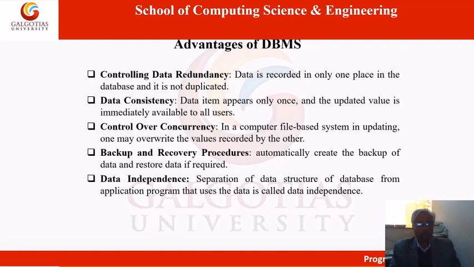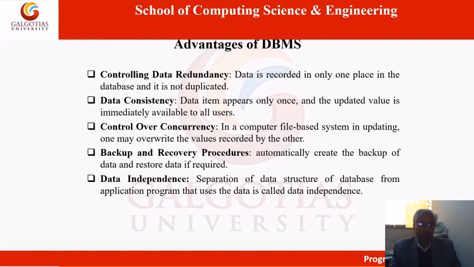Control over concurrency. So, in a computer file-based system, in updating, one may override the values recorded by the other. So, what happens? Earlier system, that is called file-based system. In that system, if the clerk at one counter has updated some value, then when another clerk accesses that system, the recorded value should be updated by the next clerk.